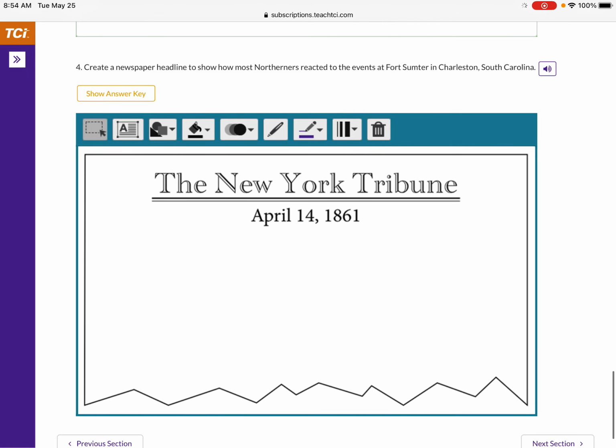And lastly, number 4 says create a newspaper headline to show how most Northerners reacted to the events at Fort Sumter in Charleston, South Carolina. So it says the New York Tribune, here's the date, and create a headline. Goodness, this is how the North feels. And click turn in.